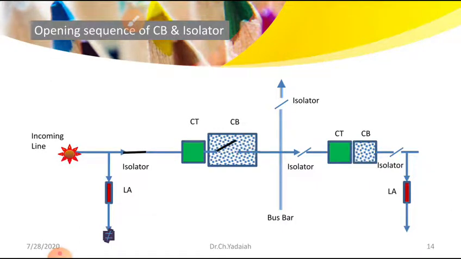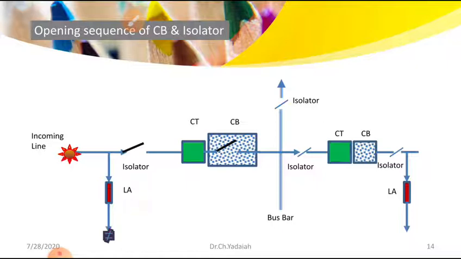That arc is quenched by the inside media. Then, whatever the condition, there is no incoming current coming inside the substation. There is a voltage but the current is 0. Then we can try to open the isolators. Then open the isolator, and you can carry out whatever work is required on the CT.